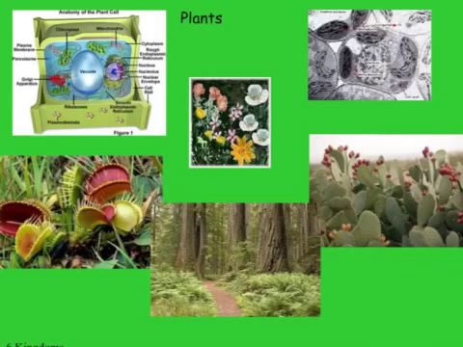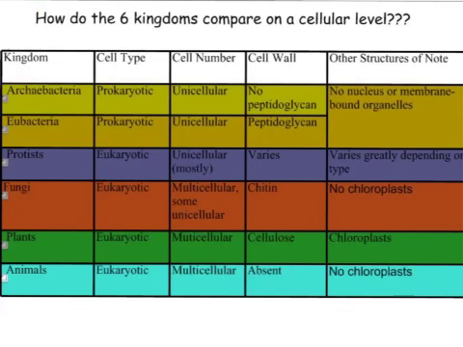And here you can see the wide variety of plants, of course, Venus flytrap and huge redwood trees and wildflowers and cacti. All of these plants have different adaptations that help them survive. Here's a typical plant cell. You colored one in very similar to this with a really large vacuole in the middle. And then over here, a microscopic image of a plant cell. All of these things are the chloroplasts in the plant cell, allowing the plants to go through photosynthesis.